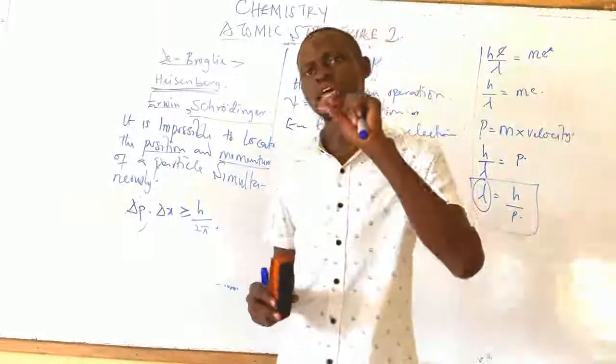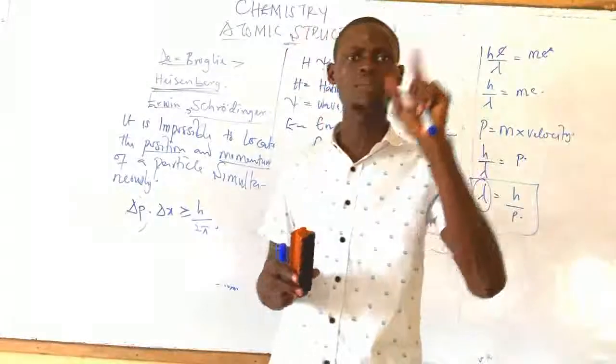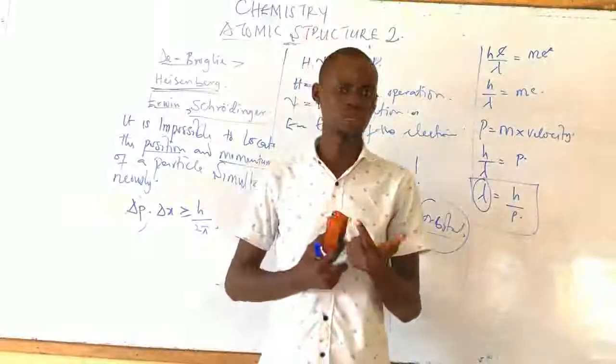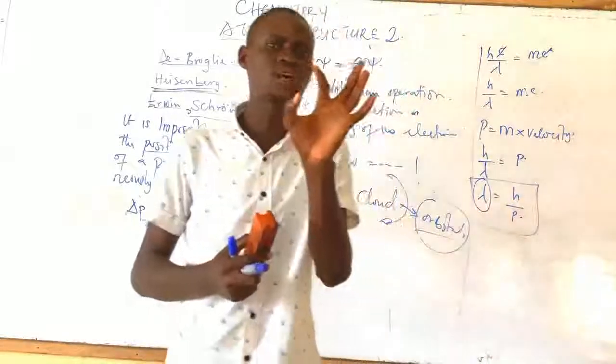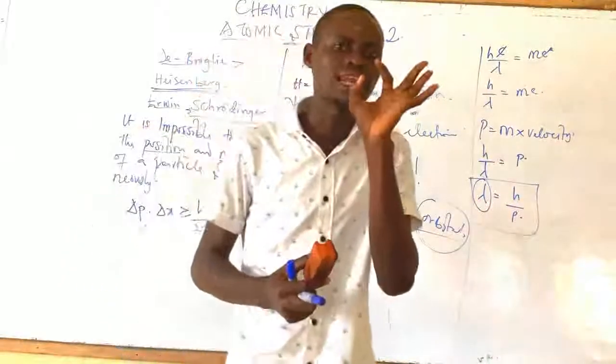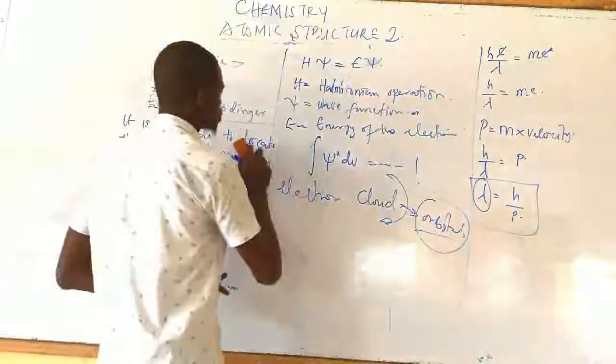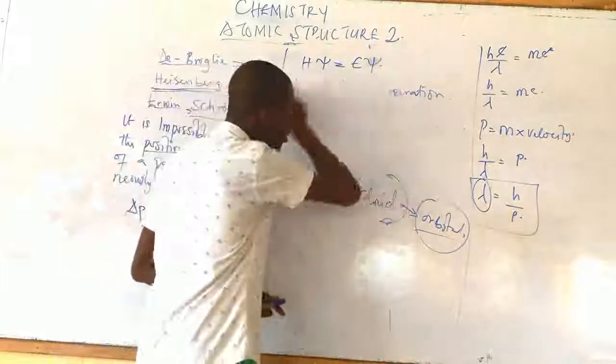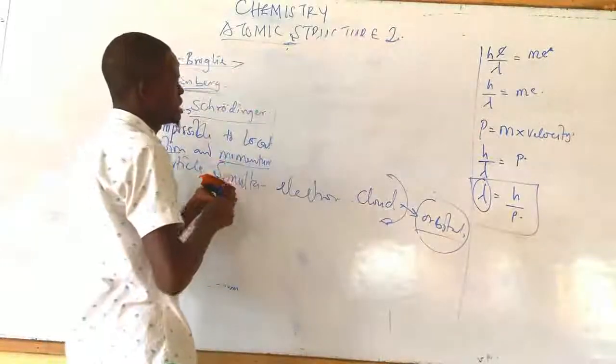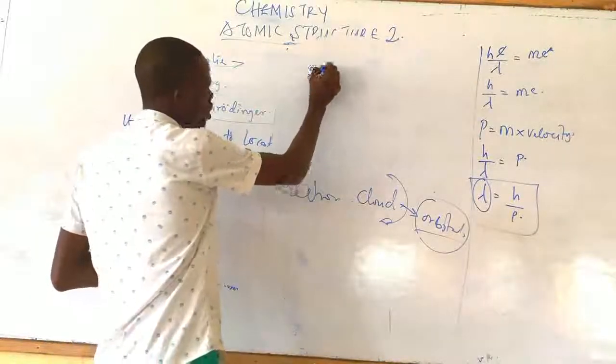Now let's quickly go back to what Bohr is trying to explain to us. According to him, he gave us the maximum number of electrons that an energy level can contain. The maximum number of electrons that an energy level will contain is given as 2n squared.